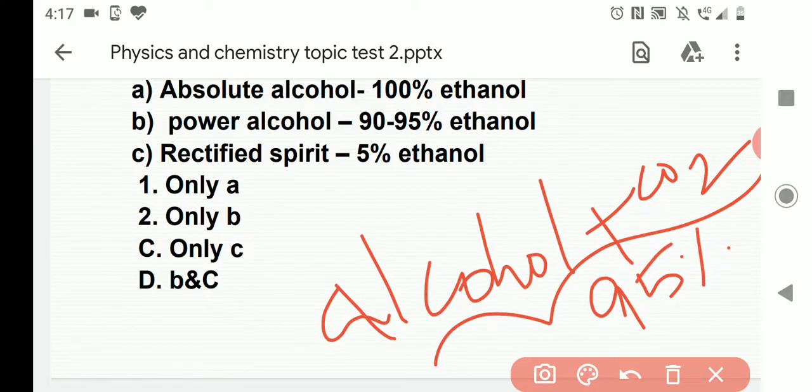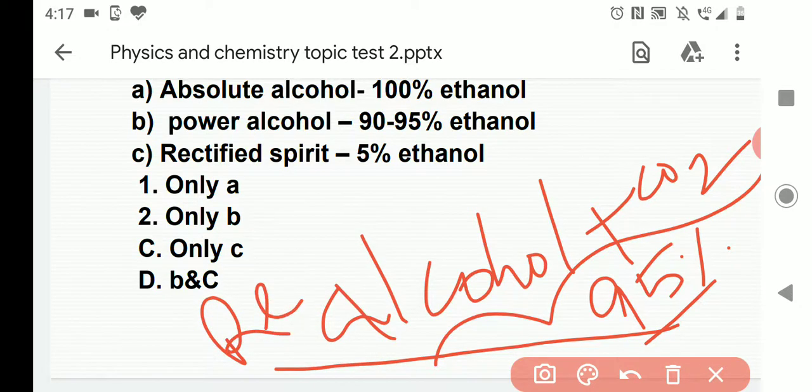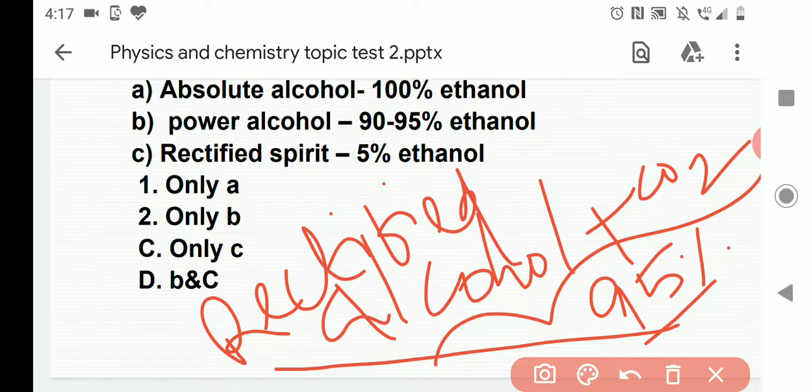This is called rectified spirit or rectified alcohol. By this concept, option C is wrong, because rectified spirit is about 95% ethanol, but here 45% ethanol is given, so option C is wrong. Then go to the word power alcohol.